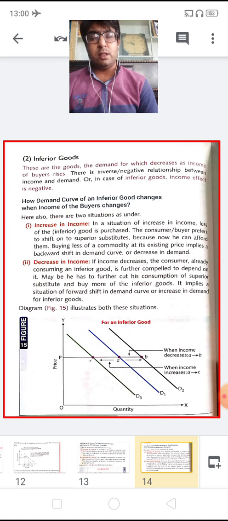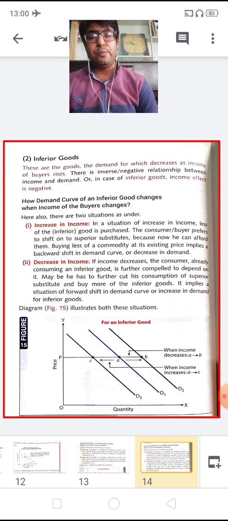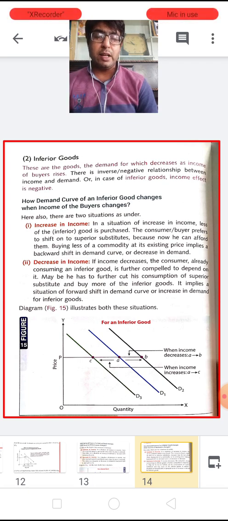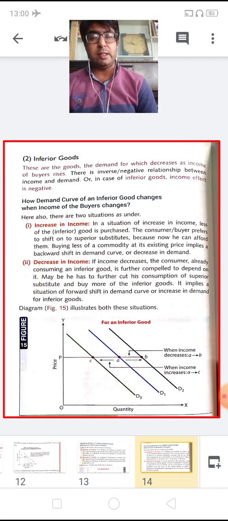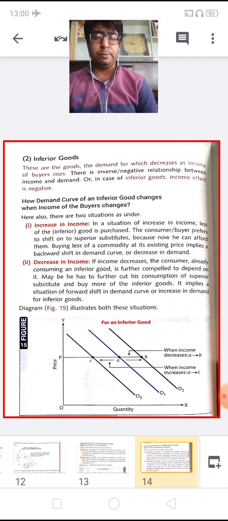So in a situation of increase in income, less of inferior goods is purchased, and the consumer prefers to shift to the superior substitutes, because now he can afford them. He is buying less of the commodity at its existing price, which implies a backward shift in the demand curve, or decrease in demand.